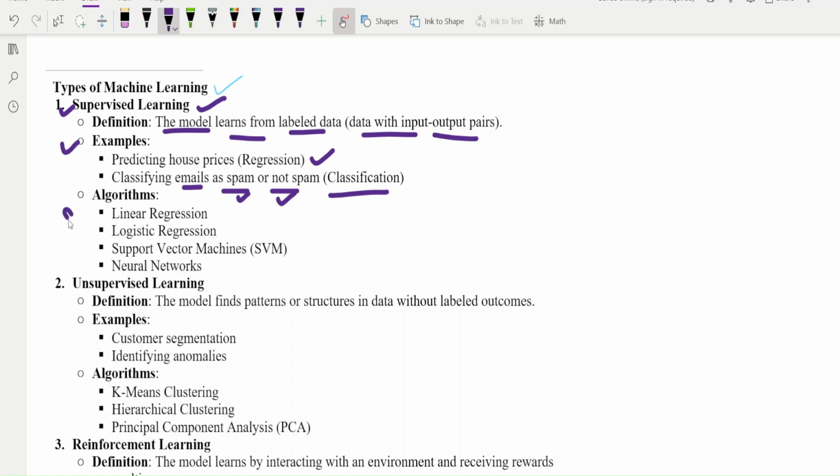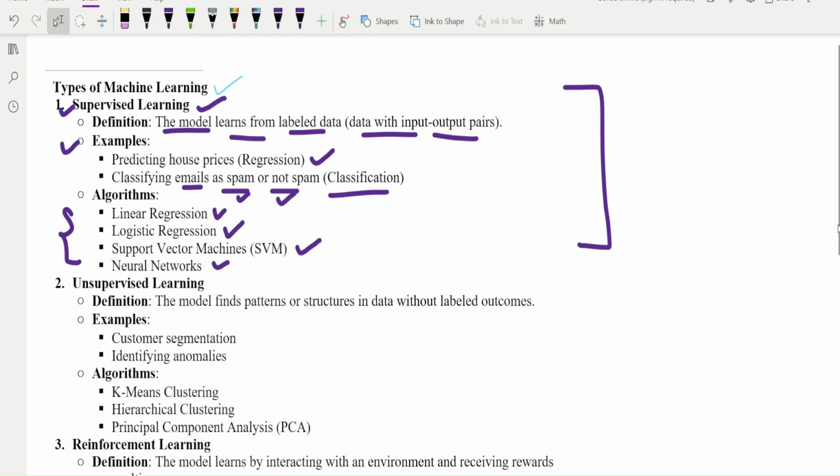Now, which type of algorithms are part of supervised learning? Firstly it is linear regression, and then logistic regression, support vector machine (SVM), and neural networks. All these can be considered as supervised learning.